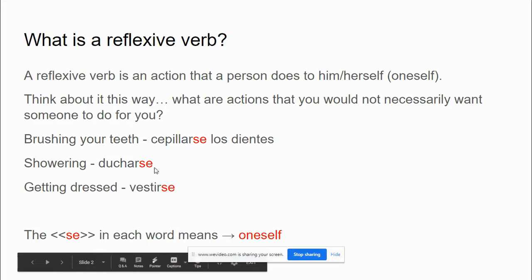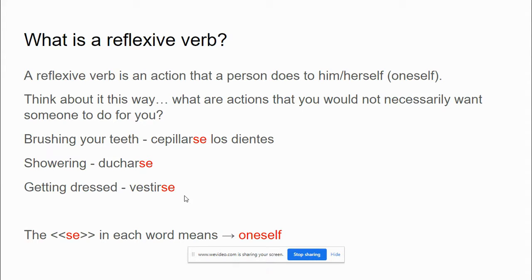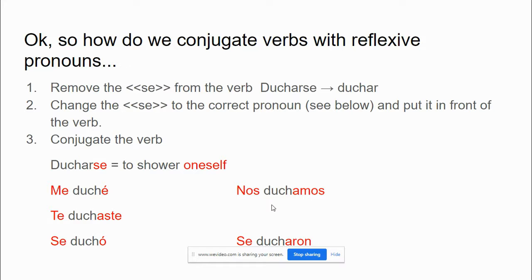I highlighted the se at the end of the verb. The se at the end means to oneself. This is going to be changed to myself, yourself, him or herself, ourselves, and themselves when we conjugate. Here's how we conjugate verbs that are reflexive.